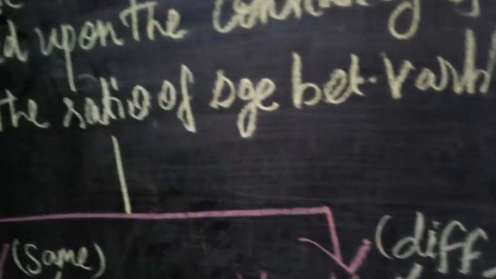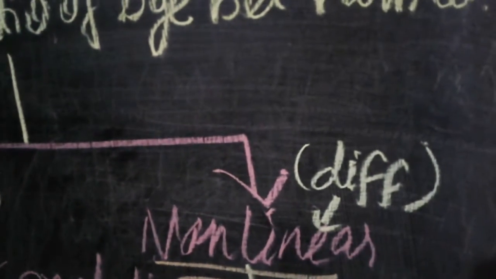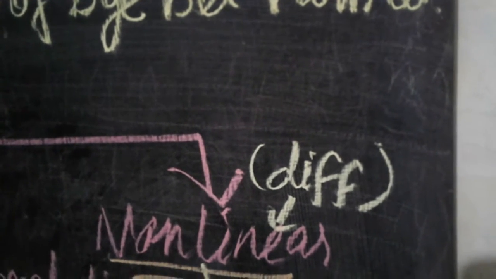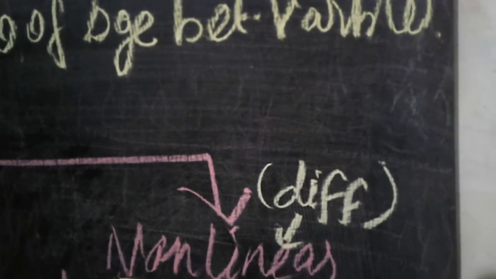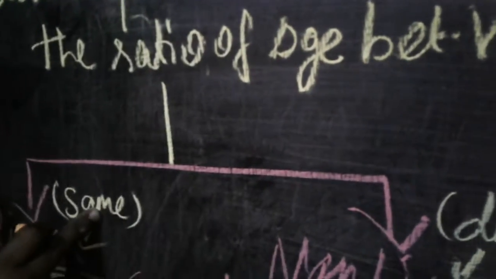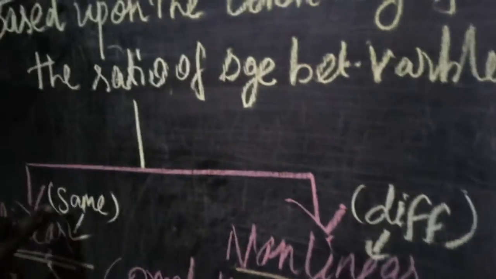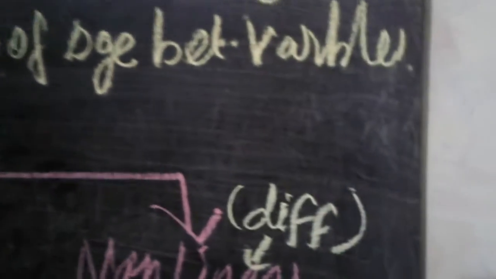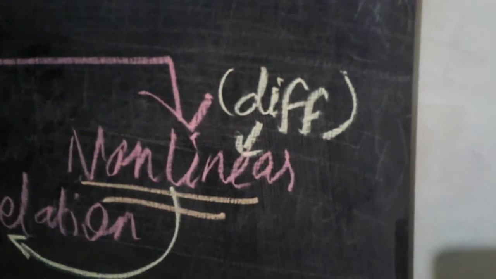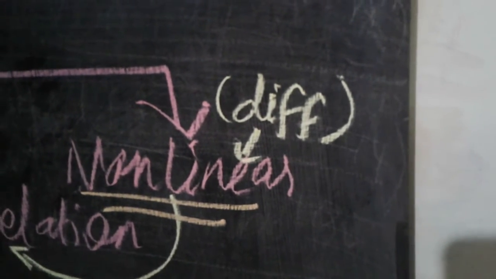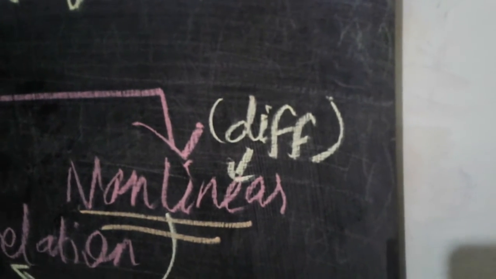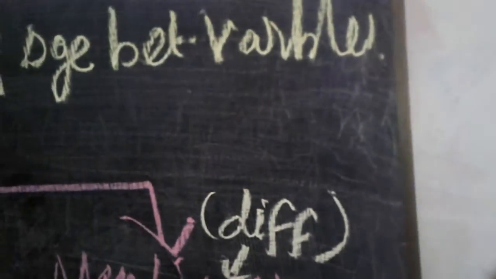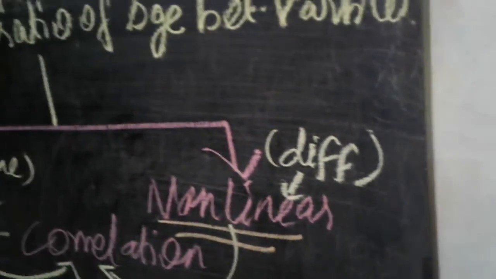From the topic itself, don't mug up each and everything, understand and write. Linear correlation means any one variable changes and another variable also changes in the same proportion. The keyword is same proportion. We can call it linear. Non-linear means if any one variable changes, but another variable does not change in the same proportion, it may vary. Sometimes it may increase, sometimes it may fall. We can call it a non-linear correlation. Is it clear or not?